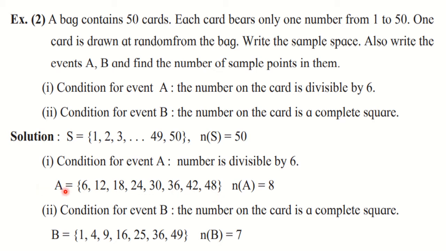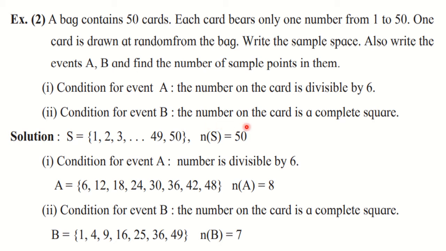So A has sample points 6, 12, 18, 24, 30, 36, 42 and 48. How many are they? 8. And therefore n(A) is equal to 8. We only have to write the event as a set and from that write down the number of sample points.